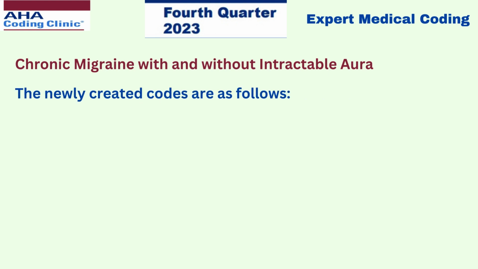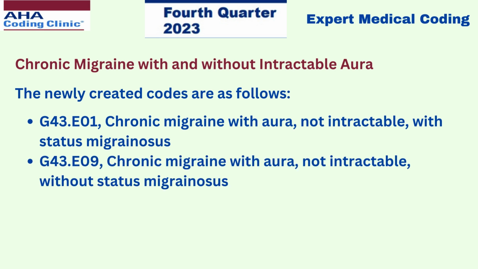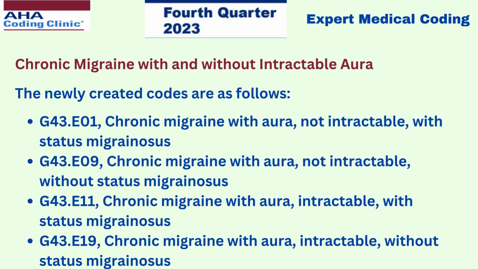The newly created codes are as follows: G43.E01 chronic migraine with aura, not intractable, with status migrainosus, G43.E09 chronic migraine with aura, not intractable, without status migrainosus, G43.E11 chronic migraine with aura, intractable, with status migrainosus, G43.E19 chronic migraine with aura, intractable, without status migrainosus.